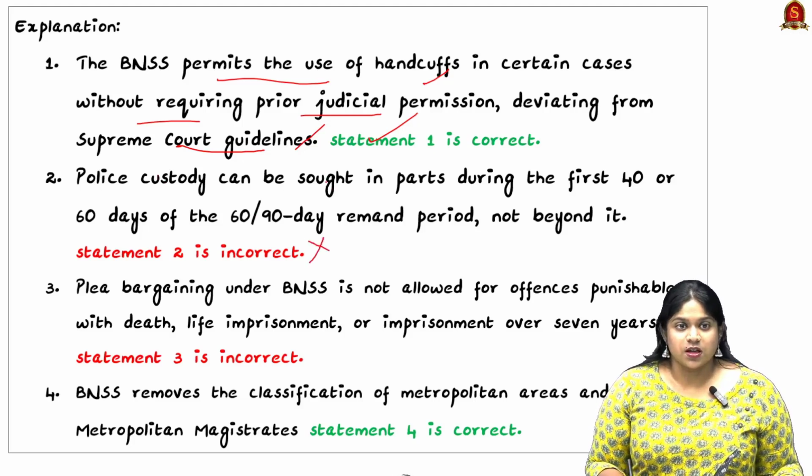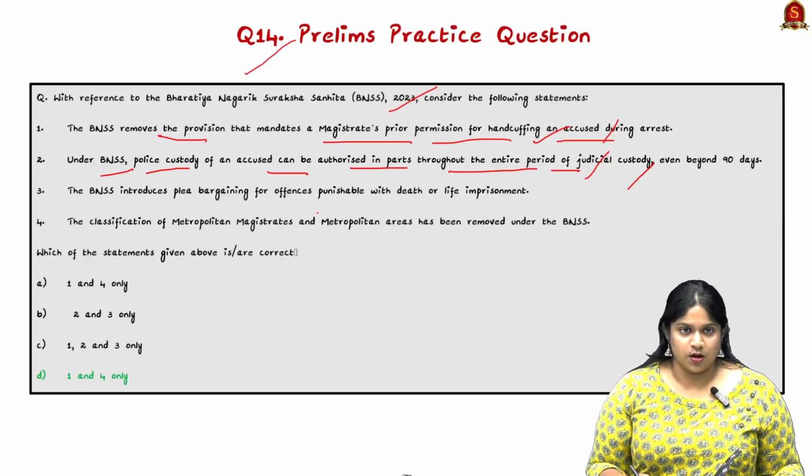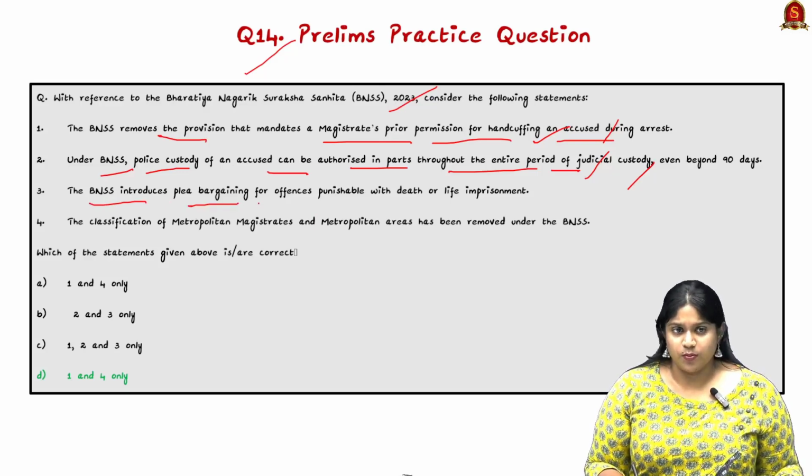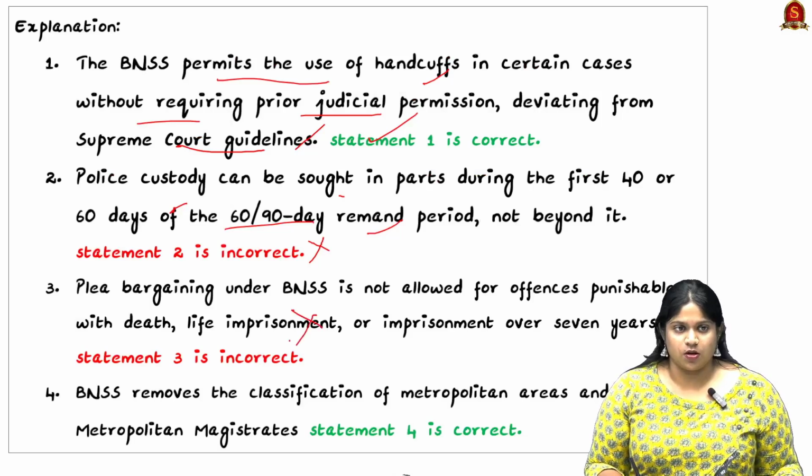Police custody can be sought in parts during the first 40 or 60 days of the 60 or 90 day remand period, and not beyond it. The next statement: the BNSS introduces plea bargaining for offences punishable with death or life imprisonment, and that is wrong.